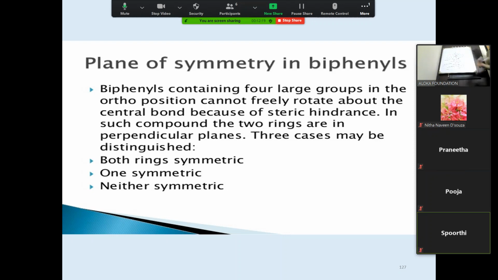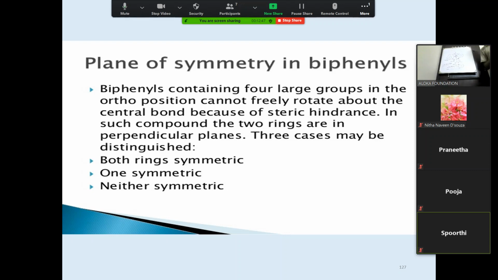So you have to draw this diagram. I want you to draw along with me. Whenever you draw, first is your normal, then the ortho substitution, then because of the bulky substitution, they will be perpendicular to each other. Because of the steric hindrance, the two aryl groups, the phenyl groups, will be perpendicular to each other. The planes will be perpendicular to each other. This is what has to be drawn in your answer.